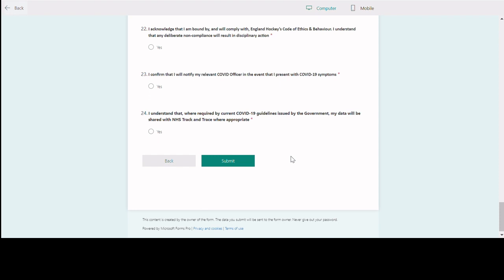When you press submit, you'll be sent an email to the email address that you've logged above. If you've entered an incorrect email address, you will not get the confirmation email, and so you won't be able to use that confirmation email as evidence to the club, to the organisation you're playing at, that you've submitted this form.